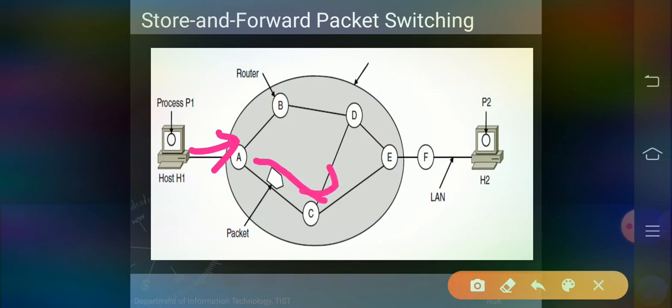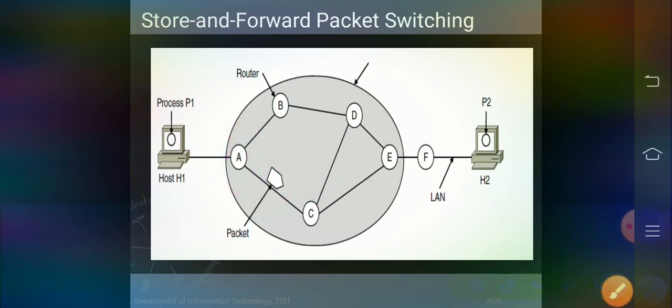So just have a look. Before sending to C, the A router will completely collect the packet information and checksum, and only then will it be fed forward to the next router. Until the packet moves from A router to B router, or A router to C router, the packet will not be forwarded until the packet information is completely received by the individual router, right?